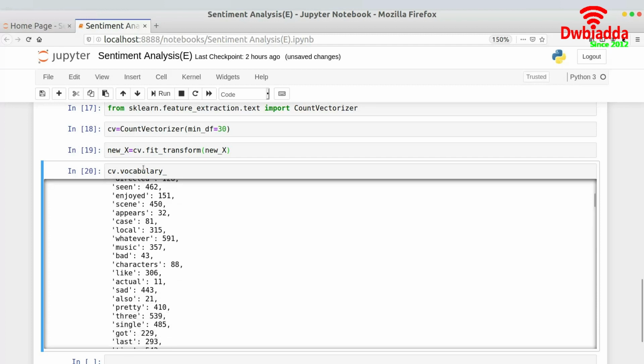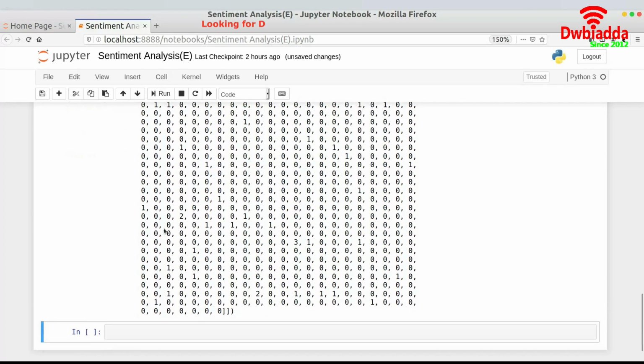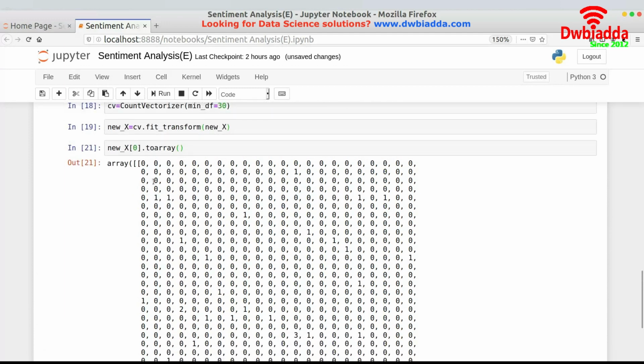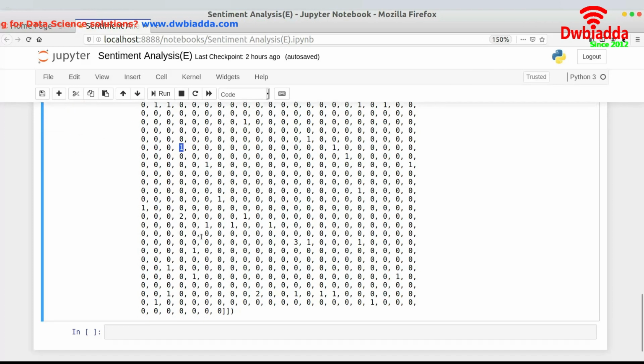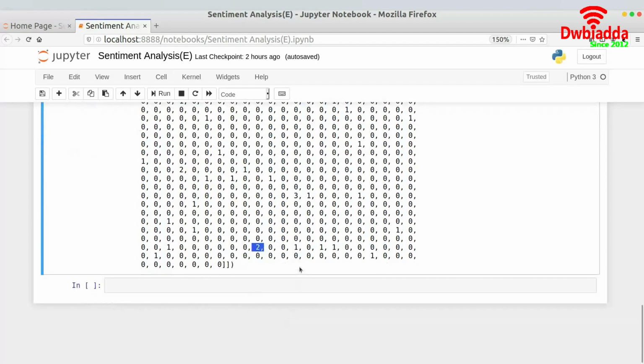So let me give you a hint over here. Let me print something like new x of 0 dot toarray. This toarray would give me how my count vectorizer looks. You could see this is how my count vectorizer looks. It's a matrix consisting of mostly zeros, and then ones, twos, and threes as well. I can see there is one over here, one over here, one over here as well, and again two over here. So these are the words that are appearing in the sentences, and these are the words that are not appearing.